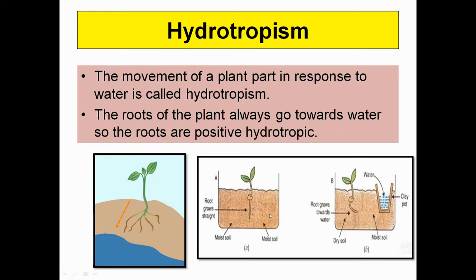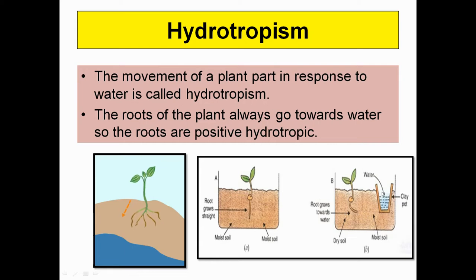And you can perform this experiment. This is a very simple, easy experiment towards hydrotropism. If water is equally distributed throughout the soil medium in a pot or any container you have taken from your home, and you try to grow a seedling in that pot, you will recognize that the root is growing straight down because there is equal distribution of water throughout the pot.